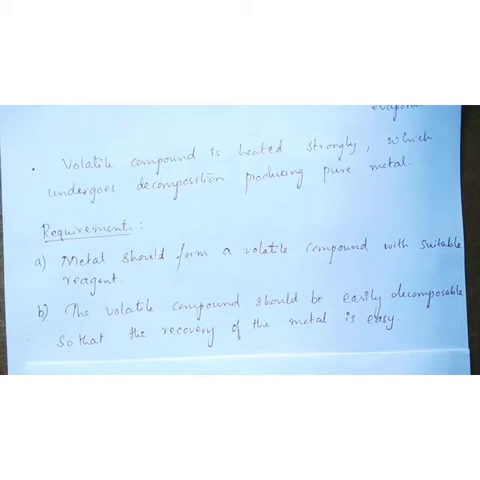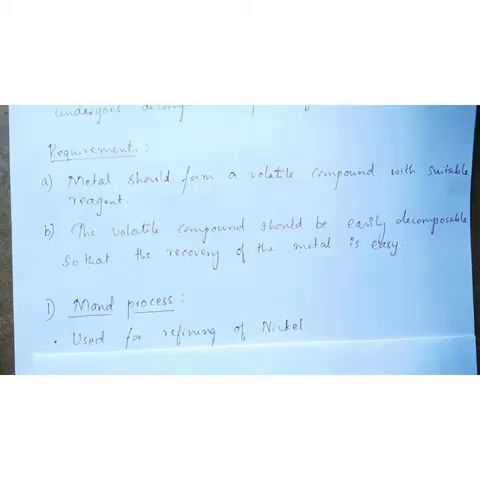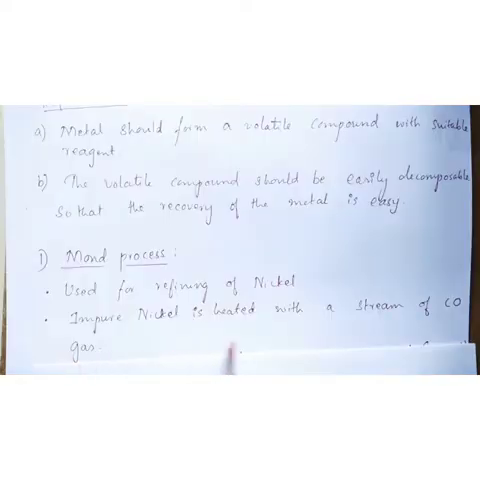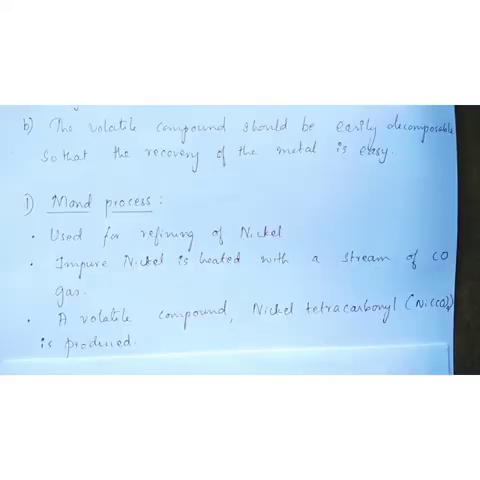Now let's see the examples. First example of vapor phase refining is Mond process, which is used for refining of nickel. Let's see what are the steps involved in Mond process. First of all, the impure nickel is taken. It is heated with a stream of carbon monoxide gas. So the impure metal is nickel and the specific reagent is carbon monoxide gas. At that time, an easily evaporating compound of nickel is formed with carbon monoxide, and that compound is nickel tetracarbonyl, and its formula is Ni(CO)4. So it is a volatile compound.